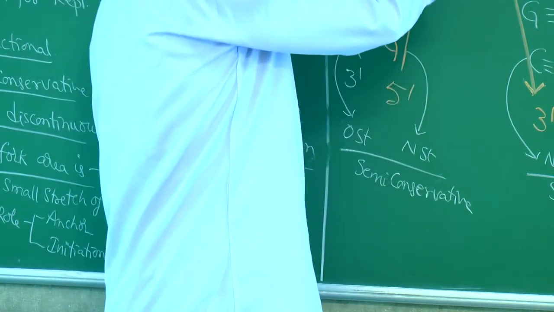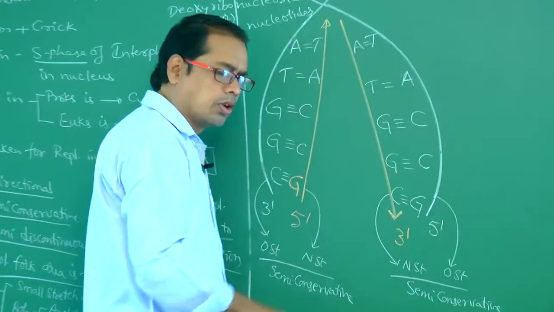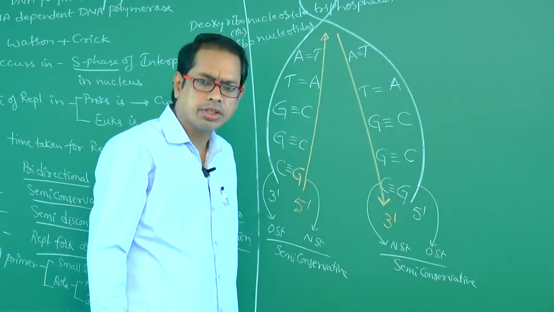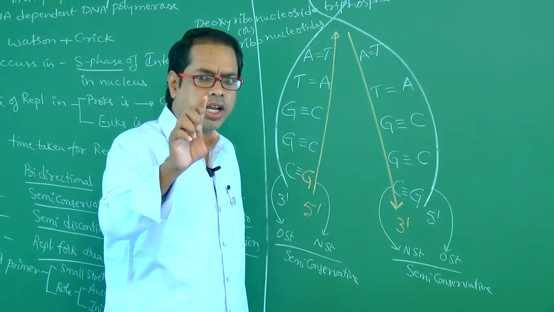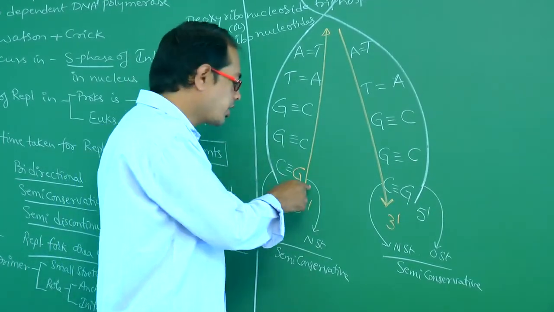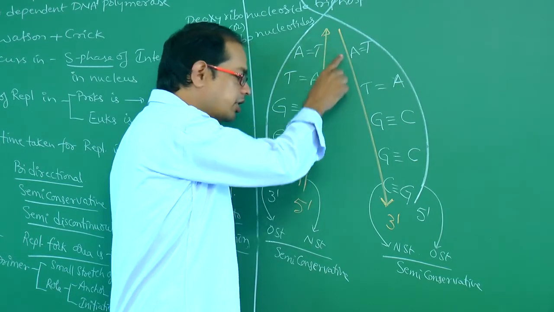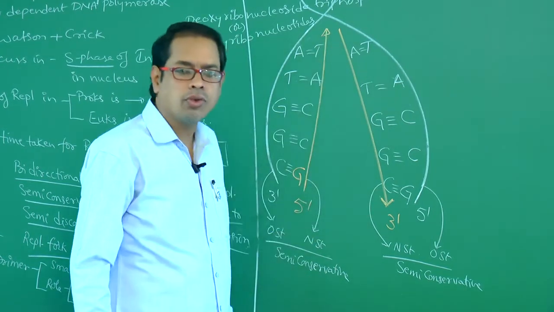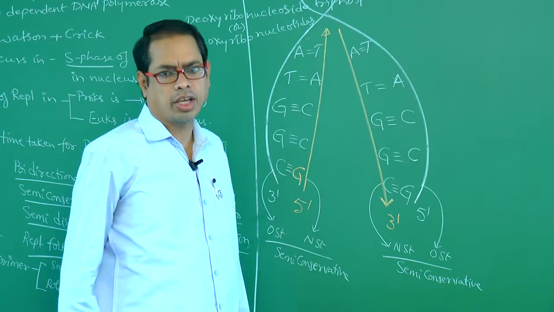This is one direction, this is another direction. What is the reason for bidirectional? Don't say one strand is 5 to 3 and the other strand is 3 to 5. What is the reason? One strand will be in forward, the other strand will be in backward. That is the reason.